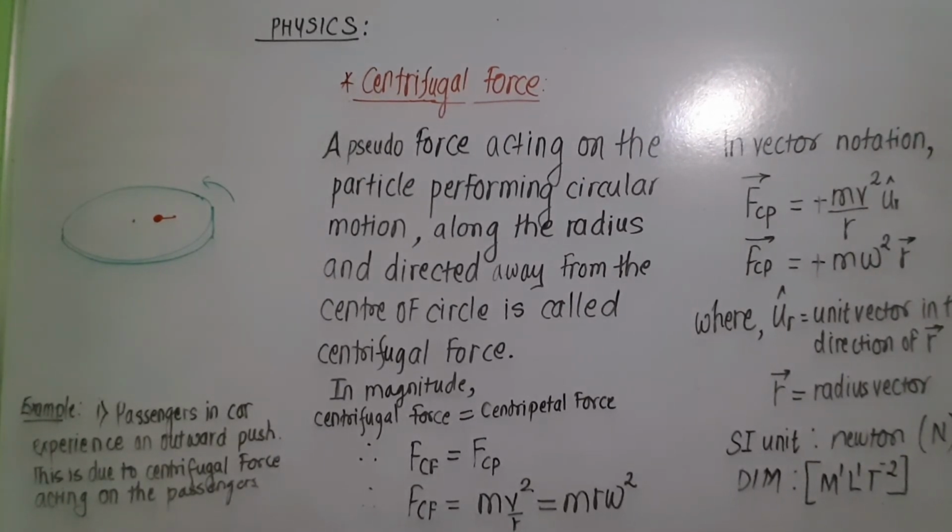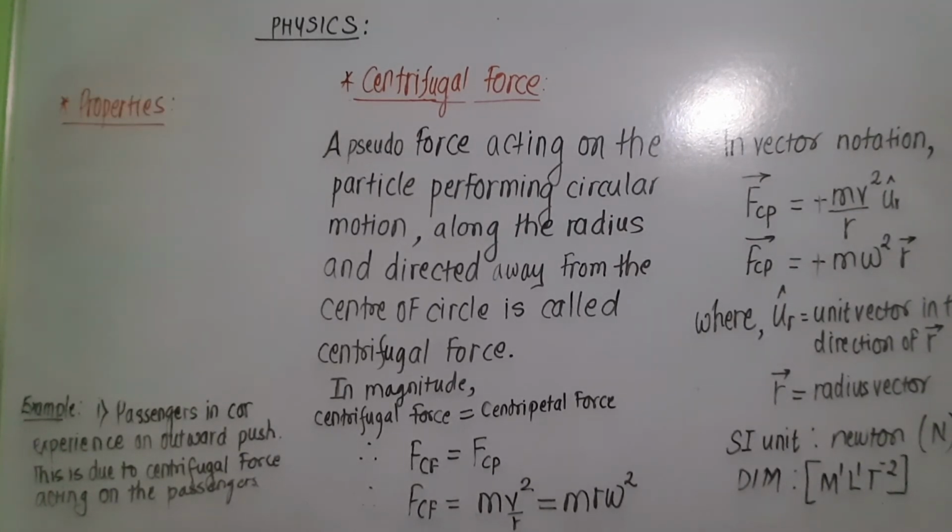One more example. Imagine you are sitting in a merry-go-round which is rotating. At that time, you experience an outward pull as the merry-go-round rotates about a vertical axis. And this outward pull or this outward push is nothing but due to centrifugal force acting on you. So all these are examples of centrifugal force.